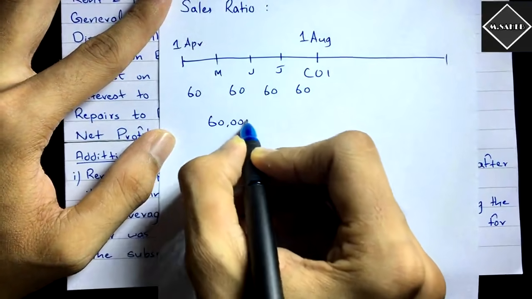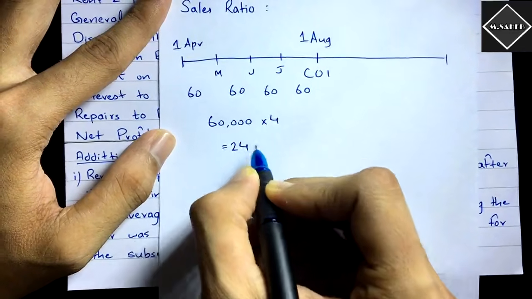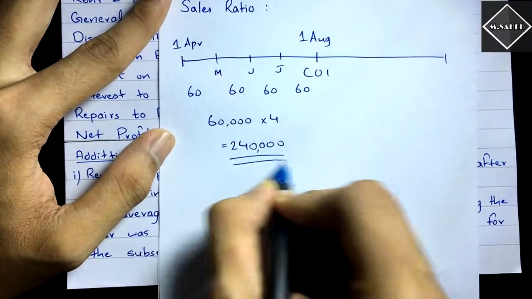60,000 into 4. Why? They have said 4 months. So 60,000 into 4. 4 6s are 24, and then the remaining zeros. So 2,40,000 is the sales of the pre-period.